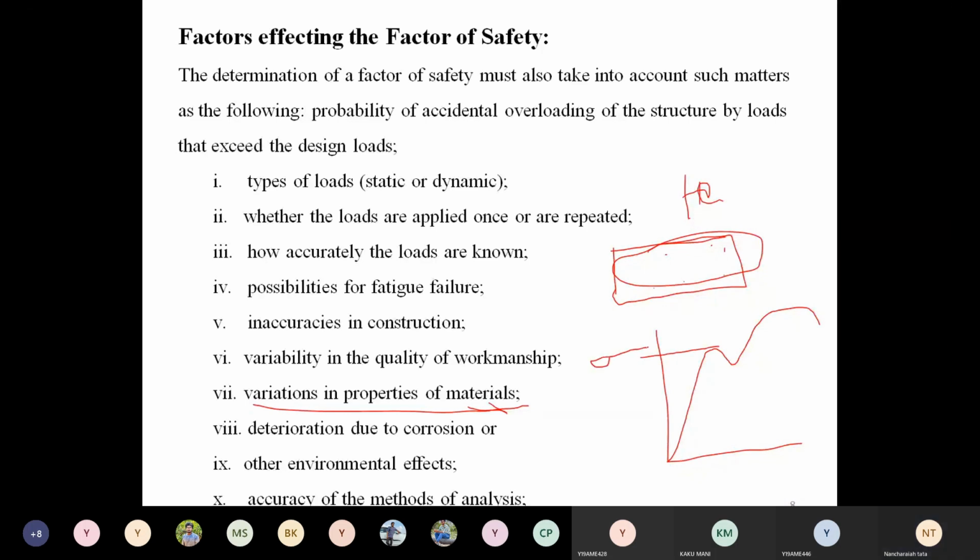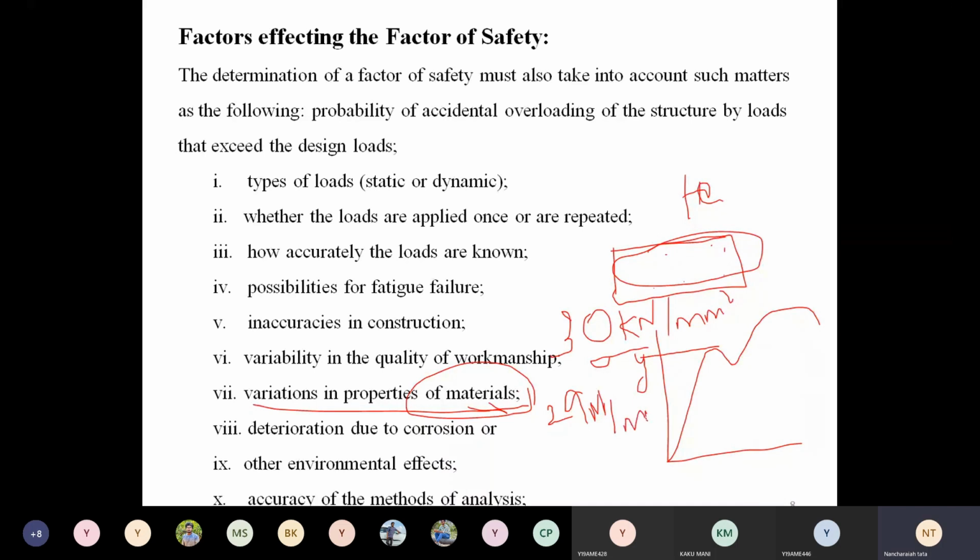So we cannot say the component is made with purely homogeneous material. It may be mixed with 1% or 2% other material, then the component strength varies. So how can you compensate for it? You think this component is homogeneous material having a capacity of 30 kilonewtons per mm square as the yield stress. But due to the impurities, due to mixing with other materials, its strength is only 29 kilonewtons per mm square, right?